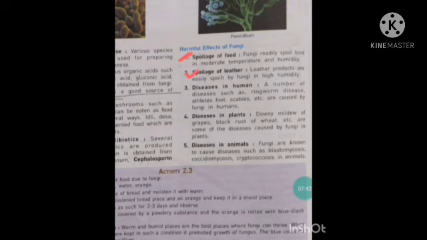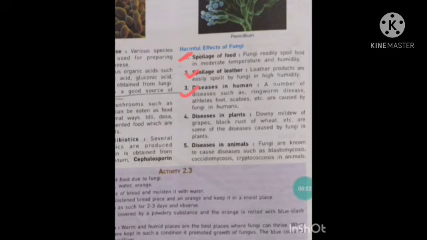Spoilage of leather. Leather products are easily spoiled by fungi in high humidity. If the humidity is very high, it also leads to damage of leather products. Diseases in humans. Fungi also cause diseases in humans like ringworm, athlete's foot, scabies, etc.